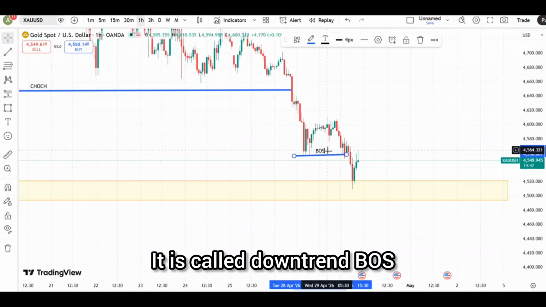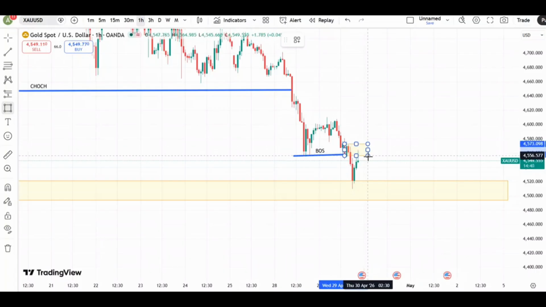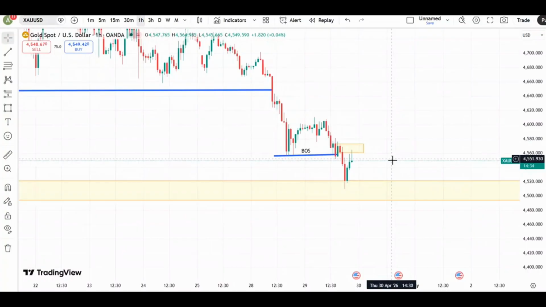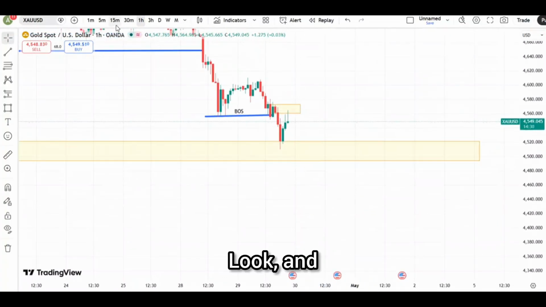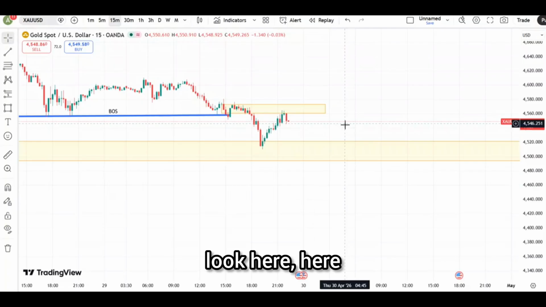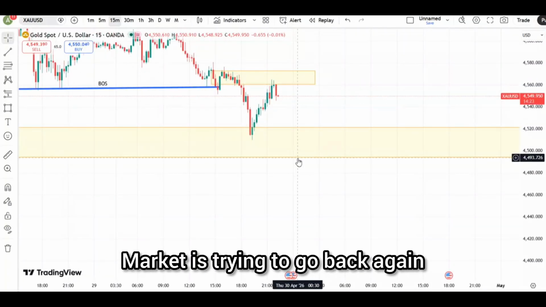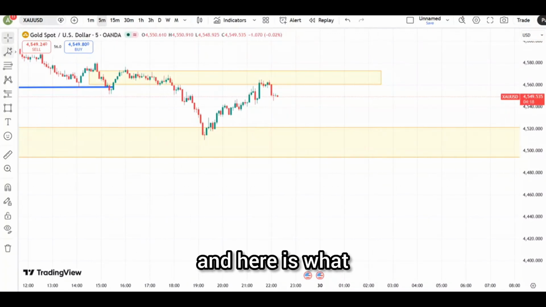Here's BOS, it is called a downtrend BOS, and on that order block, look, this is the order block and this is the FVG. After tapping that order block, what is the market doing? The market is trying to go down again. Look, and look here, what is the market trying to do? The market is trying to go back again, and we will come to the 5 minute chart,